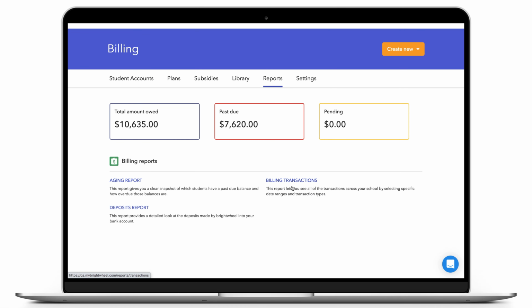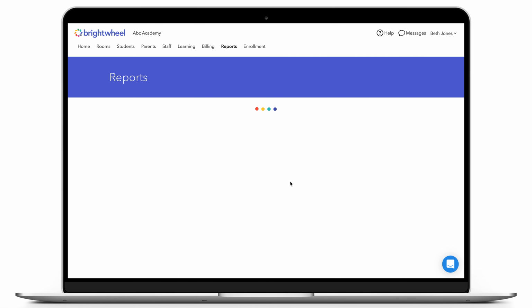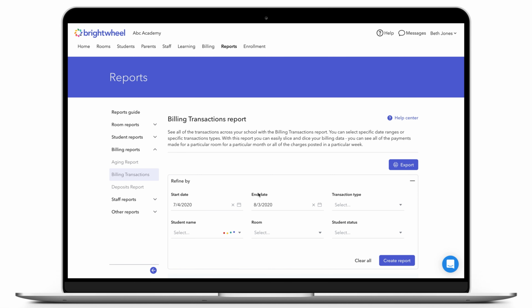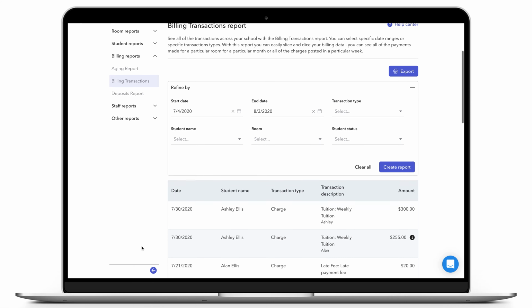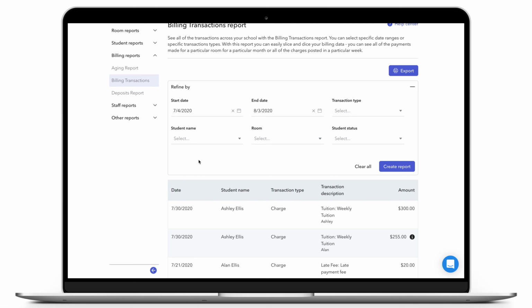The billing transaction report gives you an overview of all the different transactions at your center. You can see every charge you have billed, all the offline and online payments you have received, any refunds you have given, and any failed online payments. You can use the Refine By box to filter what data you want to look at for any given date range.